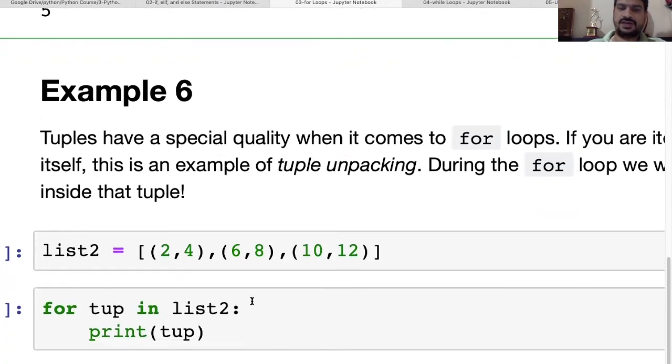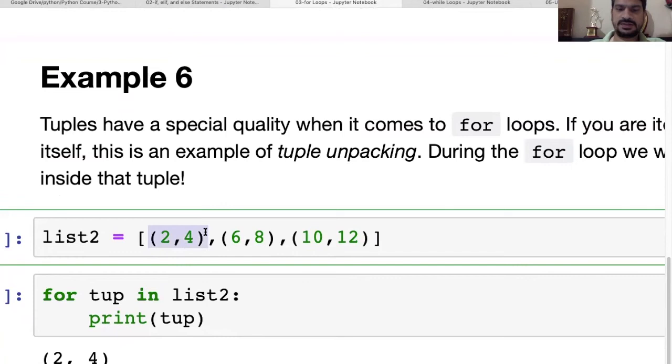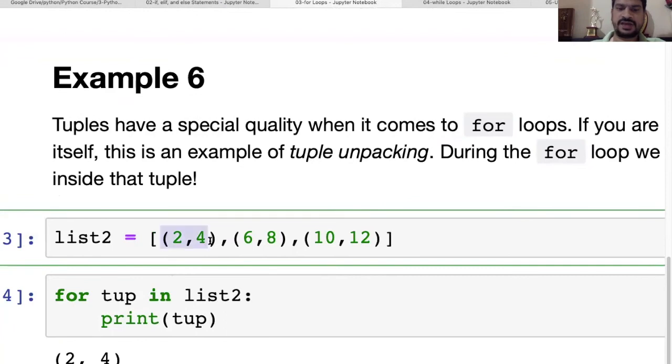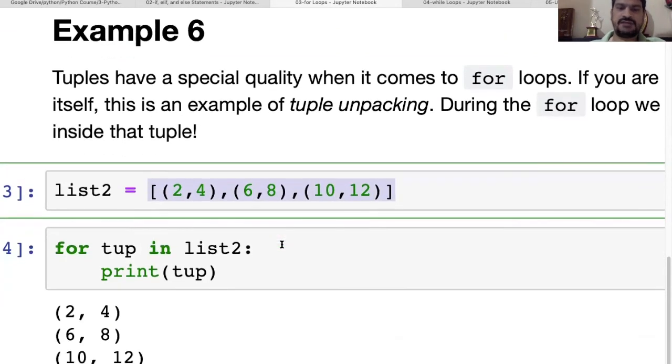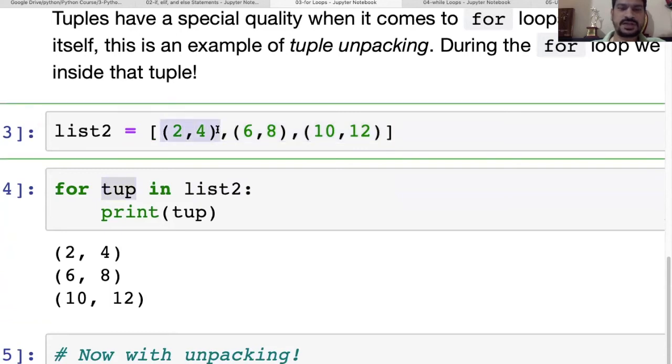Let's see the tuple which is inside the list. This is one tuple, this is another tuple, this is another tuple, in that way, all inside the list. You can visualize it. So we have three tuples, one tuple, two tuple, and three tuple, inside the list. We can make it like that, and we are providing this particular list into the loop. So it will go tuple to tuple, right? First it will go to this item, and then this item, and then this item.